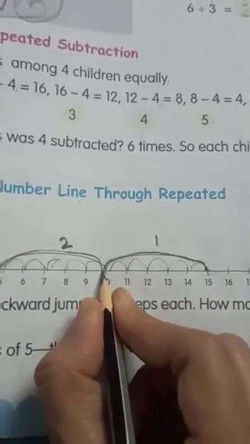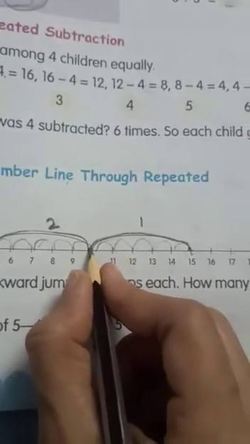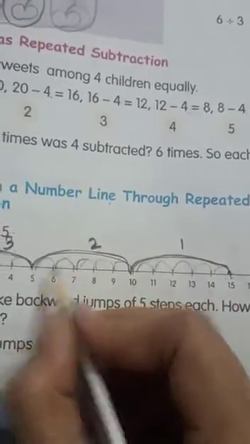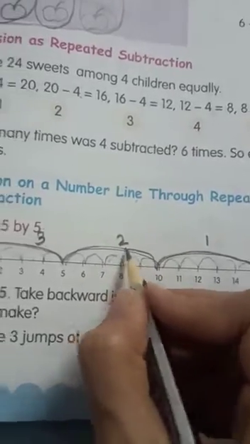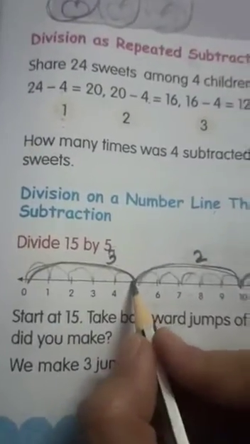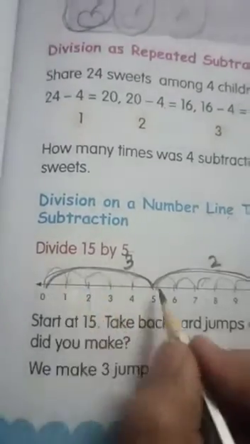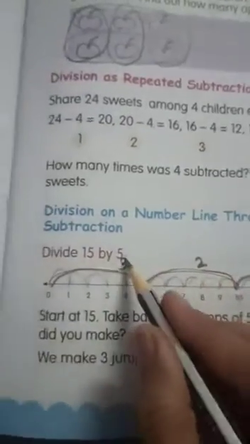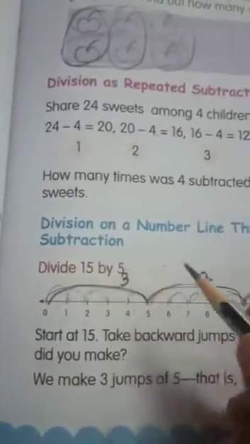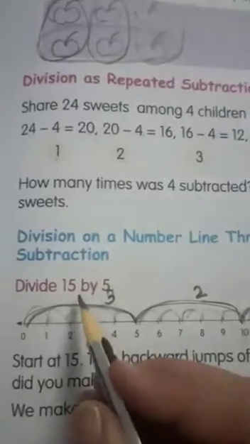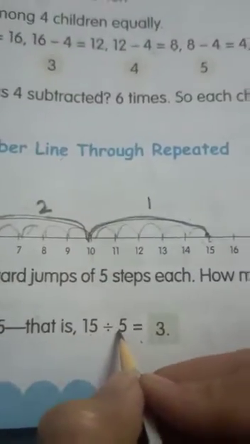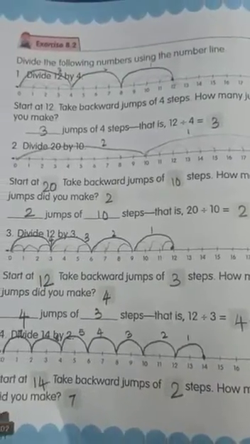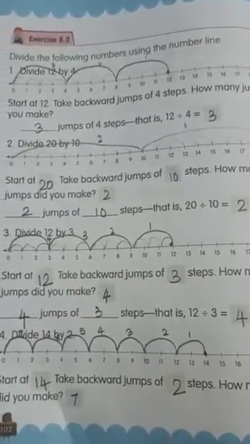Then again you have to go towards 0. 1, 2, 3, 4, 5. Again 5, the second jump we have taken. Then again a set of 5. 1, 2, 3, 4, 5. So how many jumps have you taken, children? 1, 2, 3. We make 3 jumps of 5. That is, 15 divided by 5 is equal to 3. Children, in the same way you have to practice exercise 8.2.